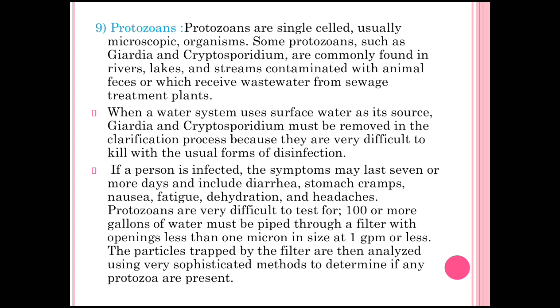Some protozoans, such as Giardia and Cryptosporidium, are commonly found in rivers, lakes and streams contaminated with animal feces or which receive wastewater from sewage treatment plants. When a water system uses surface water as its source, Giardia and Cryptosporidium must be removed in the clarification process because they are very difficult to kill with the usual forms of disinfection.